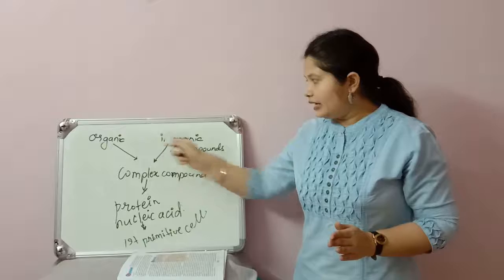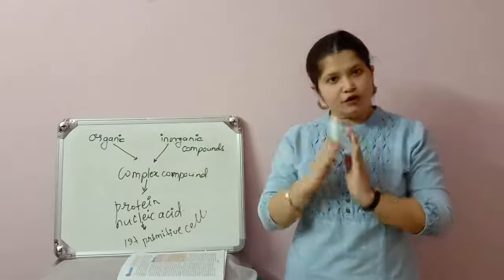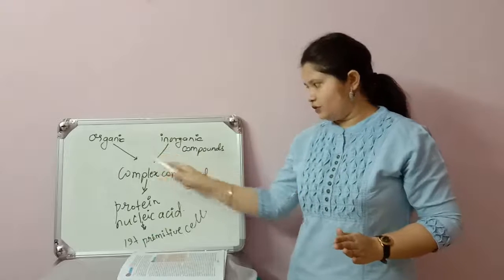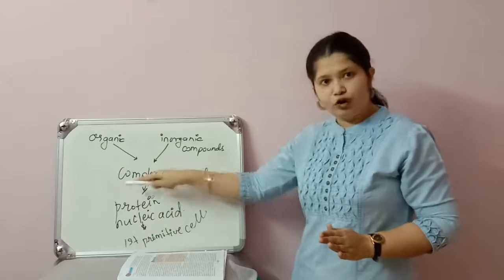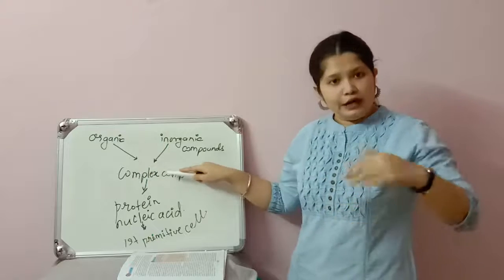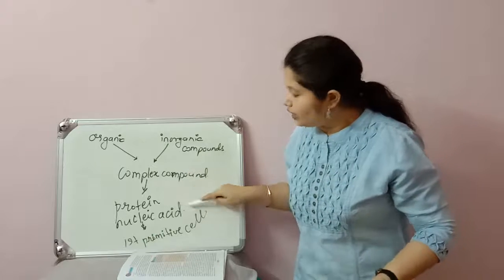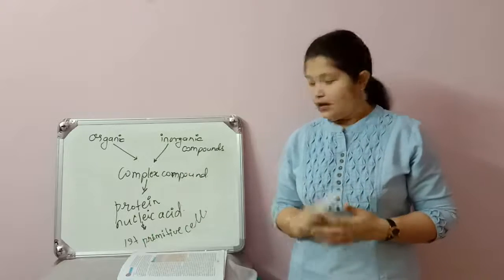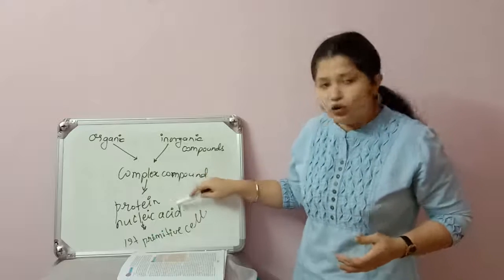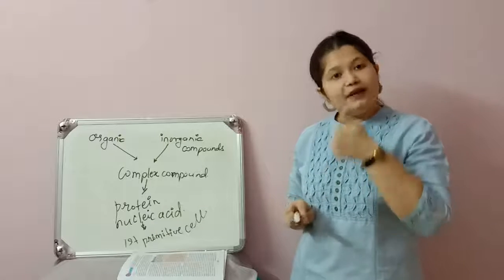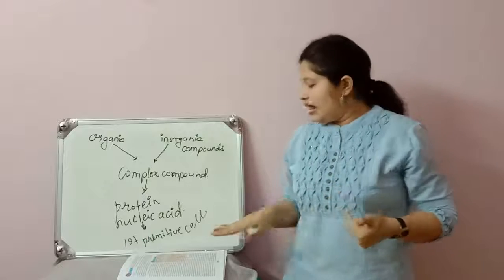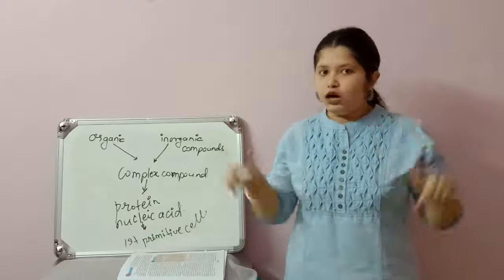Organic and inorganic compounds were present from the first in the ocean on the earth. They came together to form complex compounds. These complex compounds, in further evolution, formed protein and nucleic acid. And with the help of this protein and nucleic acid, the first primitive cell was formed. This is how the first cell on the earth was formed.